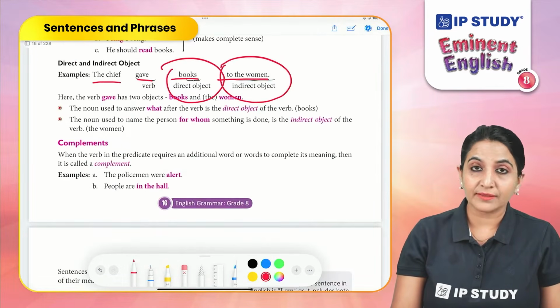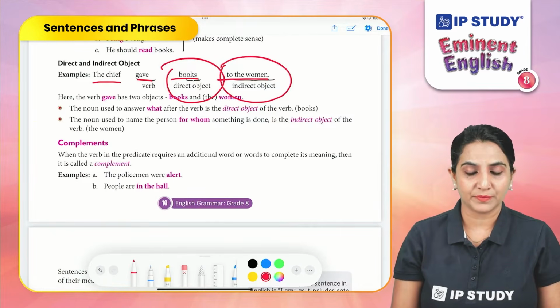Now let's look at another element, which is a complement. What is a complement?